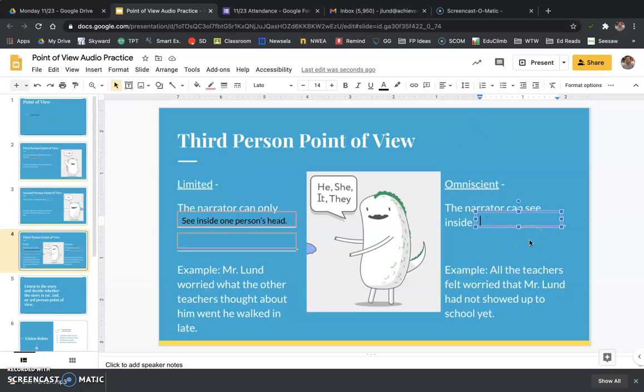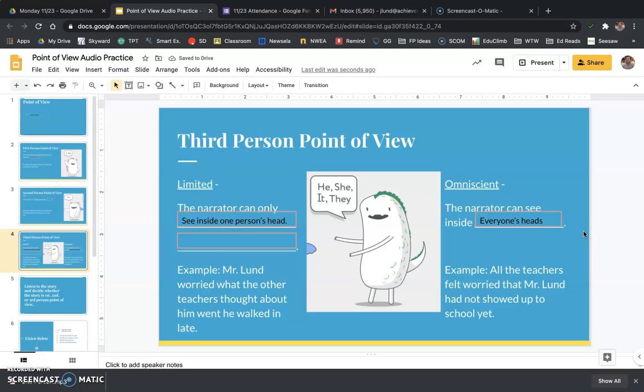Omniscient is when the narrator can see inside everyone's heads. So in third person omniscient, we get to see inside of everyone's heads. The example here is: All the teachers felt worried that Mr. Lund had not showed up to school yet. Instead of just seeing inside of Mr. Lund's head, we get to see inside of all of the teachers' heads. Everybody who is in this story, we get to see what they feel, so they all felt worried, and what they think. And that makes it a third person omniscient story.